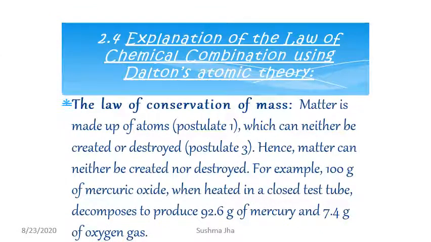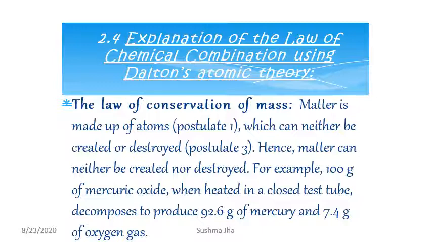Now, explanation of law of chemical combination using Dalton atomic theory. We have already seen the postulates number 1 and 3. First explanation is for the law of conservation of mass. Matter is made up of atoms. All of you agree with postulate 1. Atoms can neither be created nor destroyed, as in postulate 3. Hence we can say matter can neither be created nor be destroyed, because matter is made up of atoms. Atoms cannot be created nor be destroyed. So you can say matter cannot be created nor be destroyed.